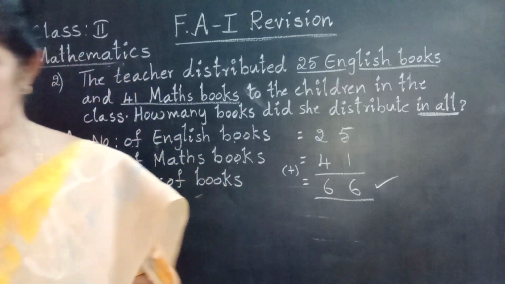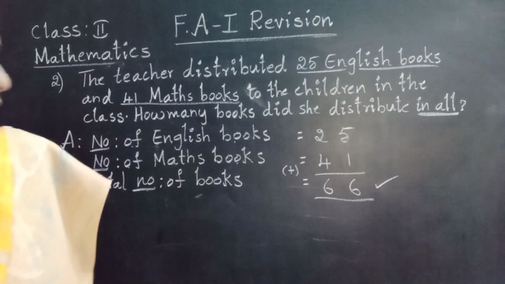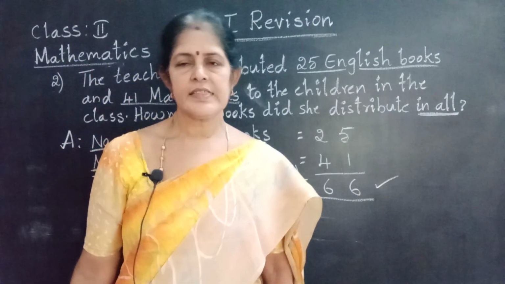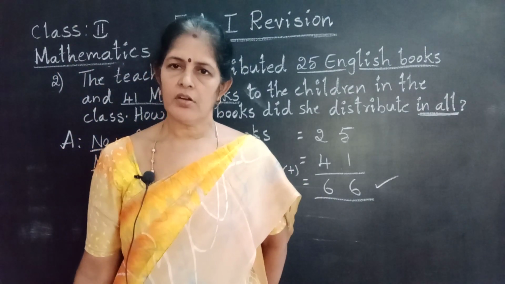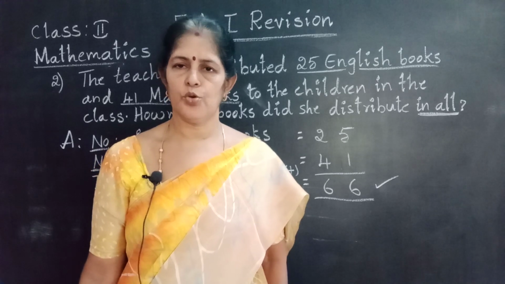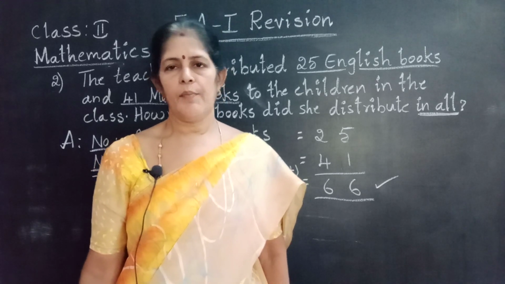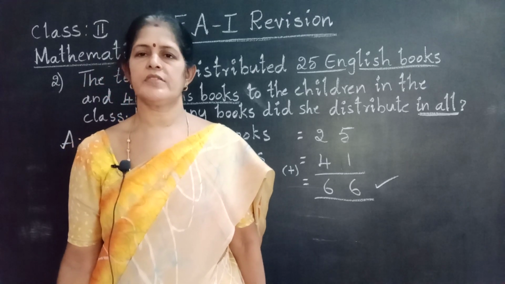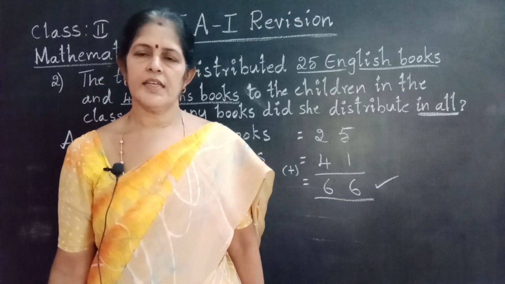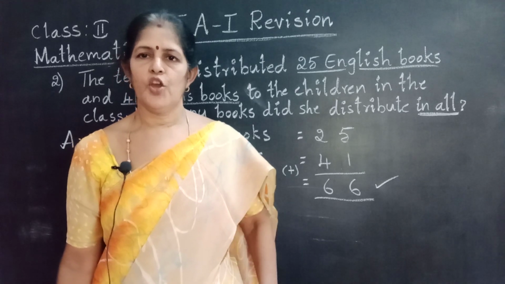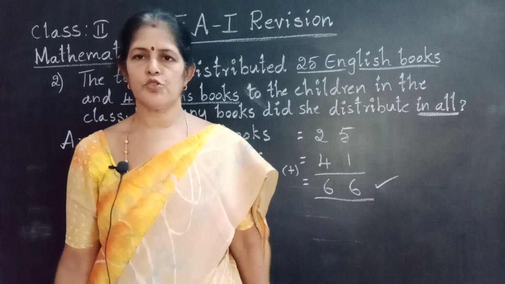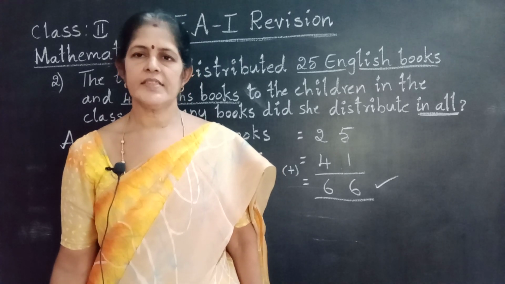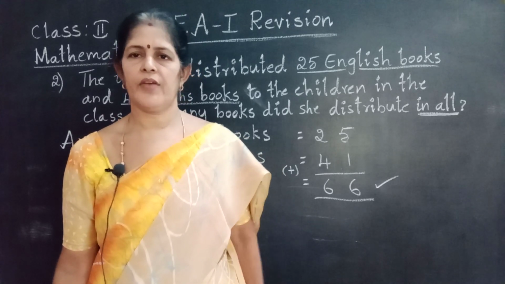Next, Roman goes to tables. How many tables am I going to give you? 2 table to 7 table. You have to learn all the tables. 2 table, 3 table, table of 4, table of 5, table of 6, table of 7. Already you learned in the first class. If you forget, you have so much time. Every day read in the morning and evening. Practice tables, you will get them perfectly.